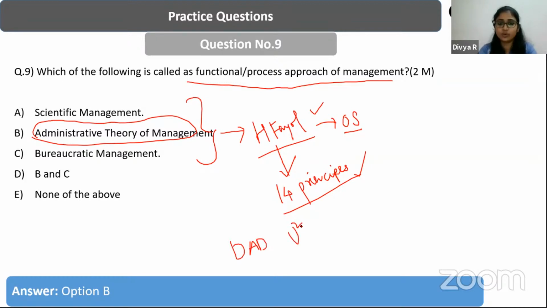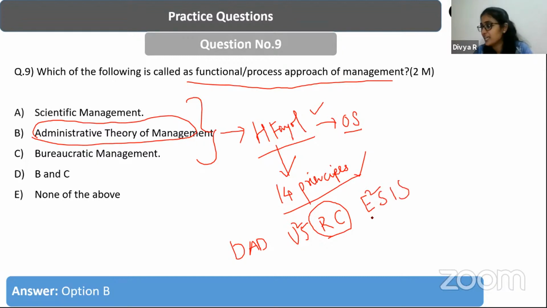U square. So you can think as dad has gone to US, and he has got his RC, very easily. E square, S, IS, ISIS. I'm just saying it as ISIS. So you can remember all the principles of management through this.